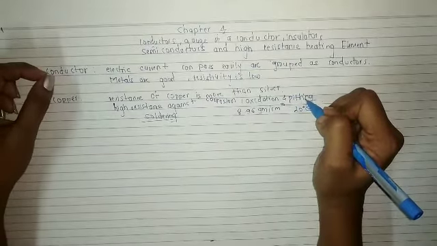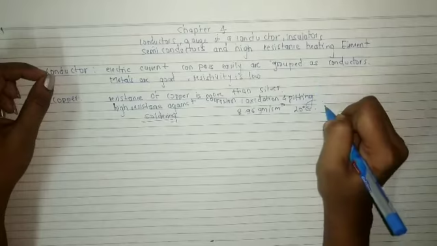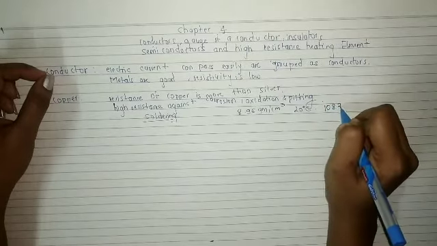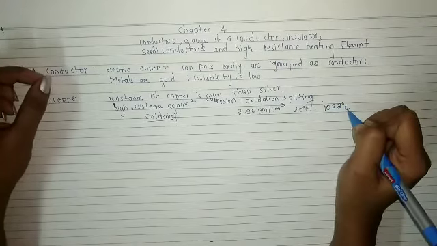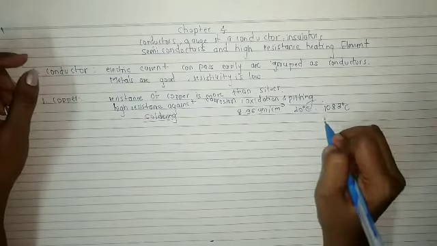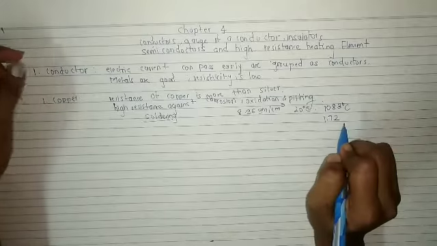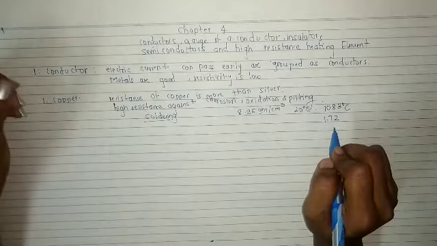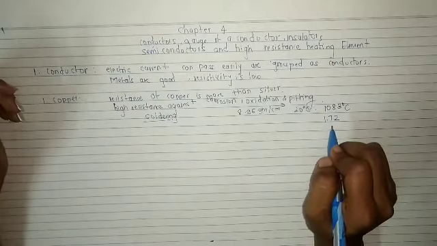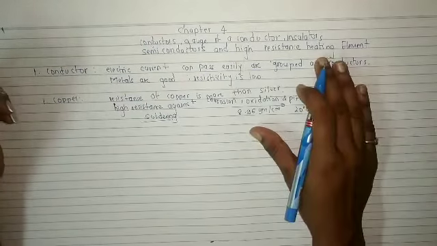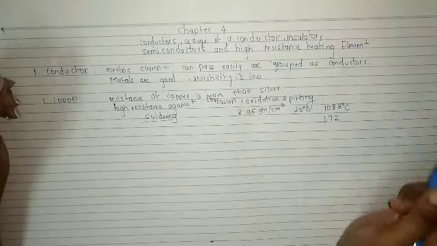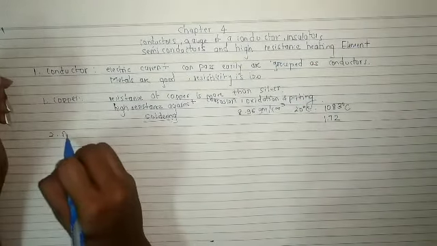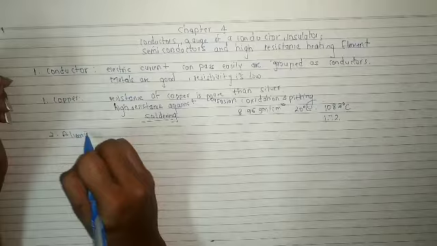Melting point of copper is 1083 degree Celsius, and resistivity of copper is 1.72 microohms per centimeter cube. Okay, so this is all about copper. Now moving to the second, that is aluminium.